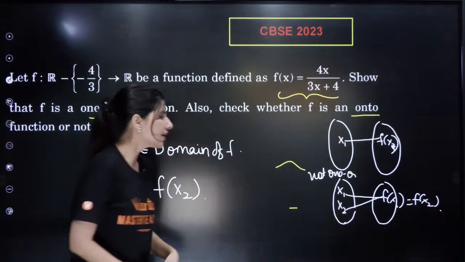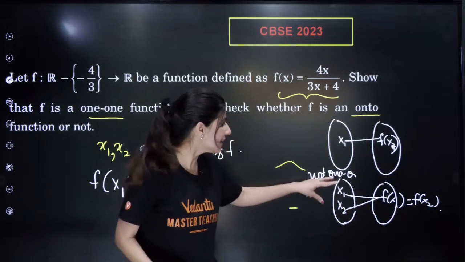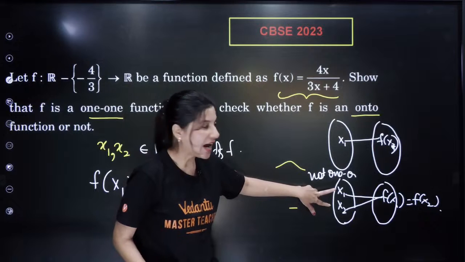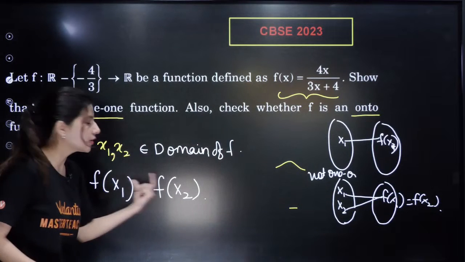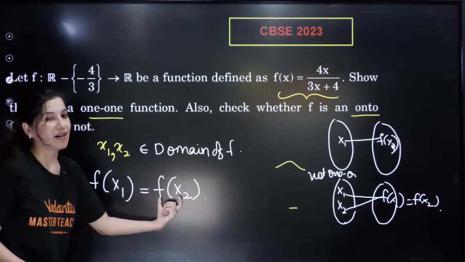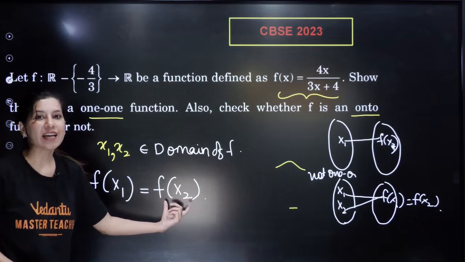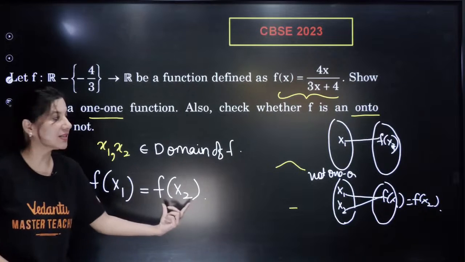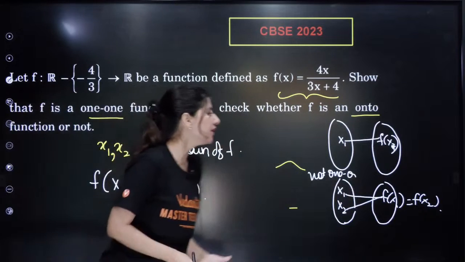So we are taking two different inputs and getting the same output. From the first input we get f of x1, from the second input we get f of x2, and we equate them because we want to know whether it is happening or not.